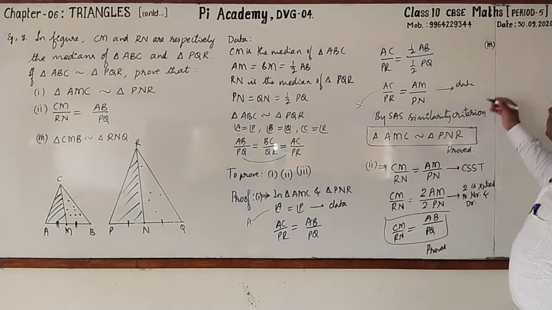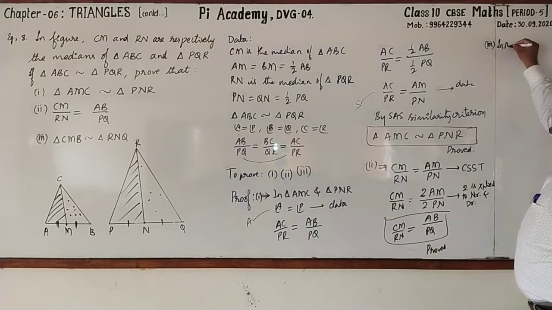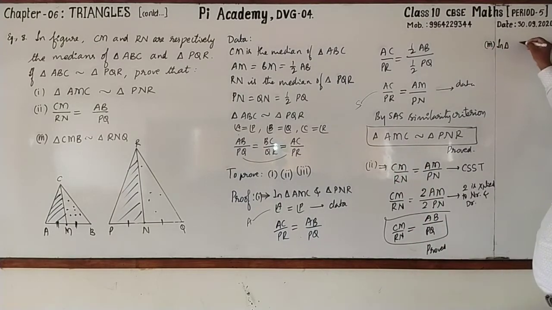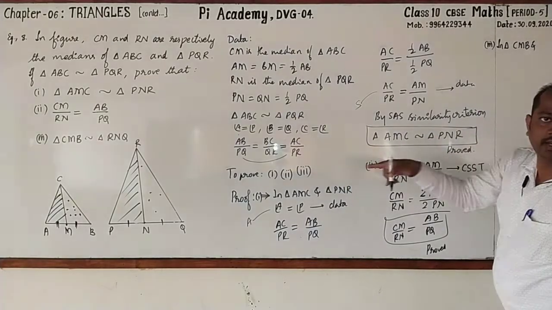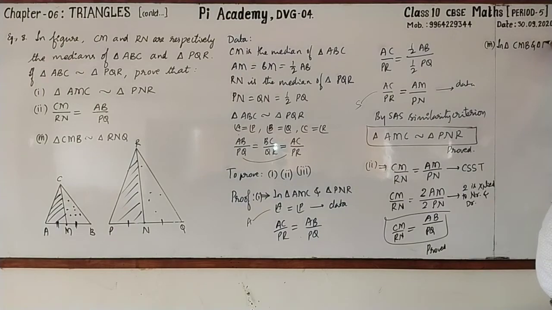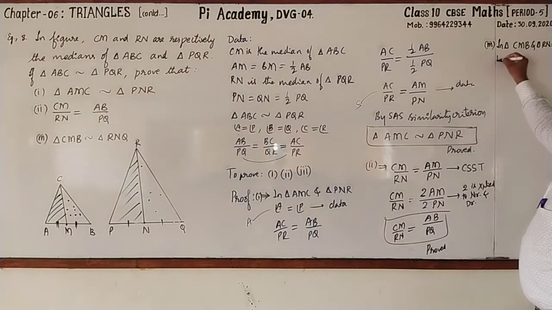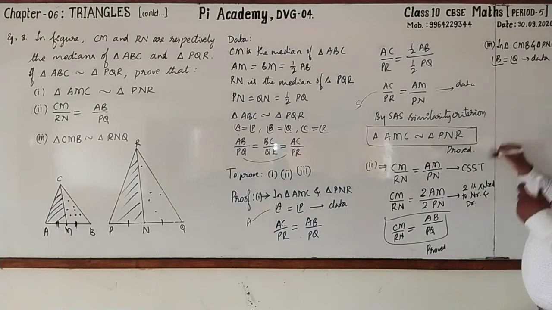Yes. Start writing it. It is in triangle, what is that? CMB and triangle RNQ. In these two triangles, first write angle B equal to angle Q. Angle B equal to angle Q. This is from data.